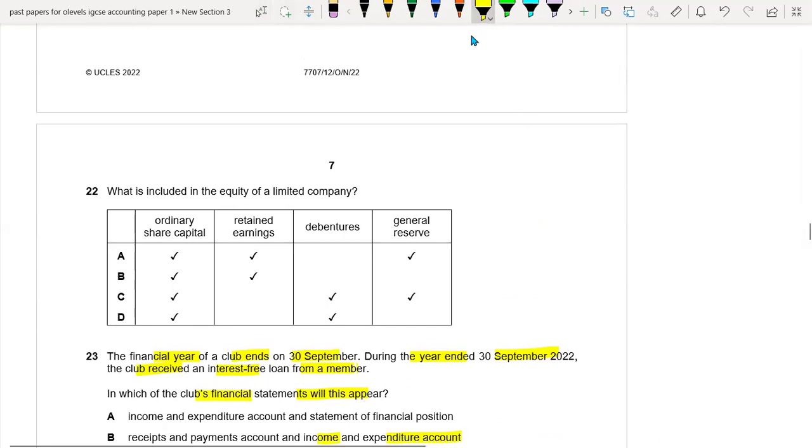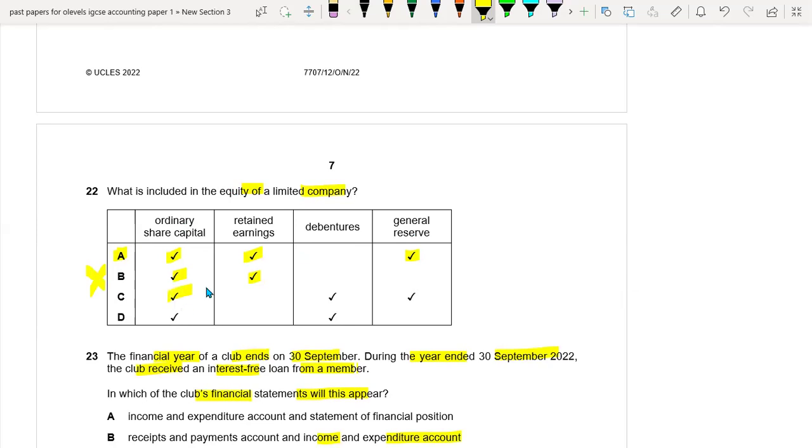Question number 22. What is included in the equity of a limited company? Ordinary share capital, yes. Retained earnings, yes. General reserve, yes. Okay, so A seems to be the right option. Ordinary share capital, yes. Retained earnings, yes. Okay. So general reserve should be added in the equity, but it hasn't been written here. So this is not the right option.